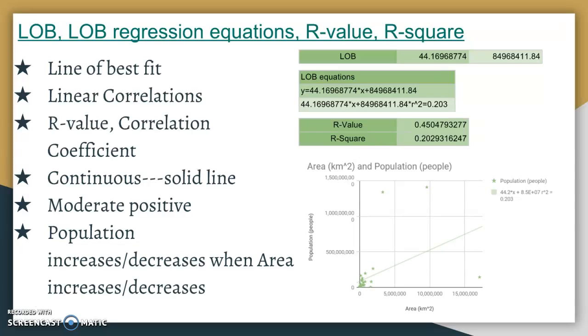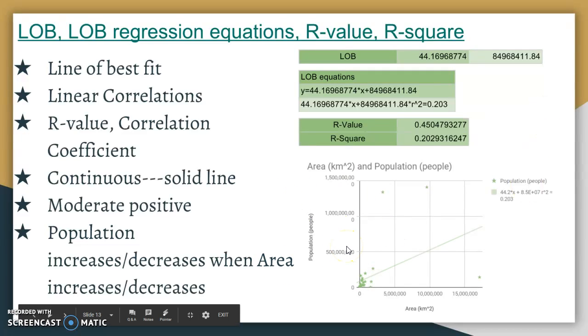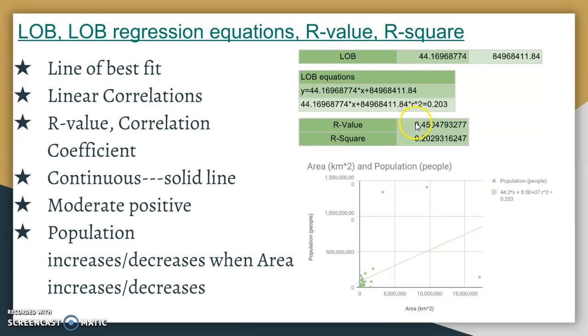the line of best fit actually shows linear correlation, which is the relationship in which a change in a variable tends to correspond to a proportional change in another variable. In this scatter plot graph, about the relationship between the two variables, the line of best fit is actually increasing, as we can see, and most of the data are pretty close to it. This is because of our R value. So our R value that we figured out is actually 0.45.